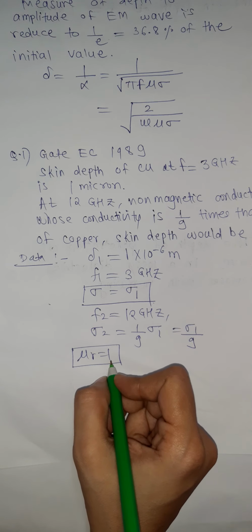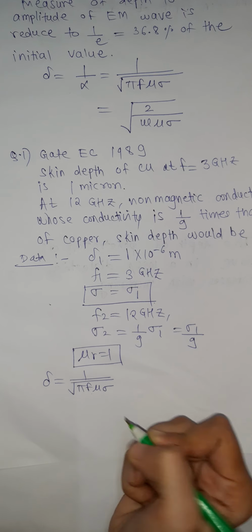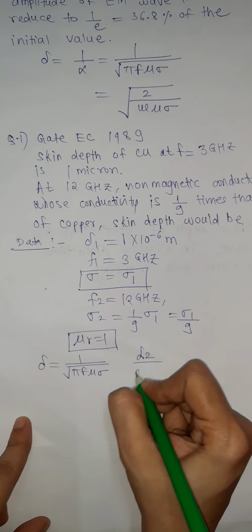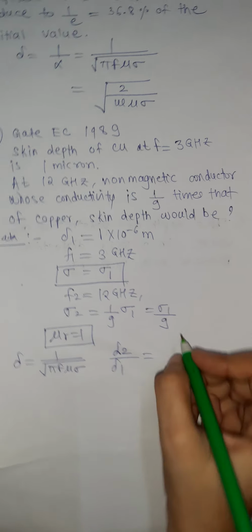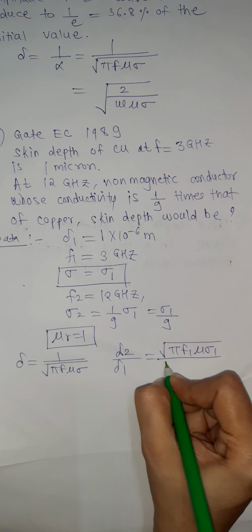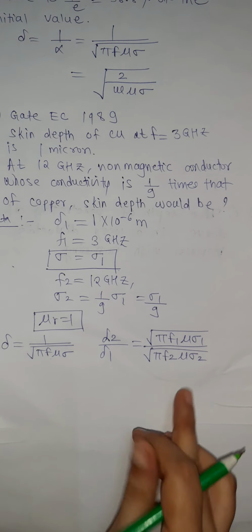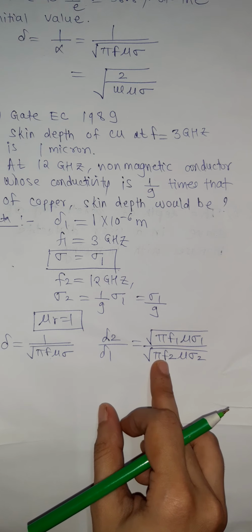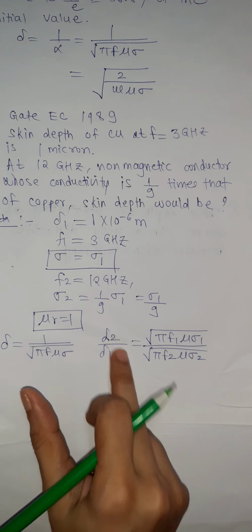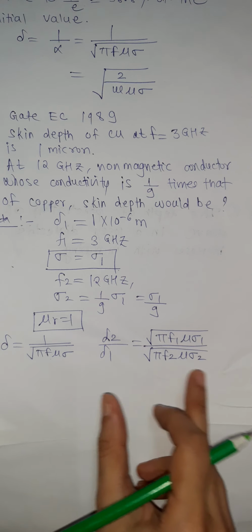Now I will apply the formula. Delta is equal to 1 upon under root pi f mu sigma. So delta 2 divided by delta 1 is equal to root of pi f1 mu sigma 1 divided by root of pi f2 mu sigma 2. Now here mu and pi are similar quantities which will get cancelled out from numerator and denominator, and delta 2 is equal to delta 1 under root of f1 sigma 1 divided by f2 sigma 2.